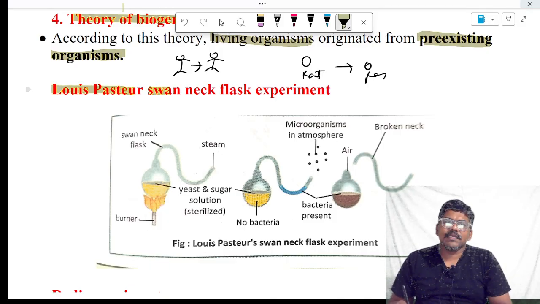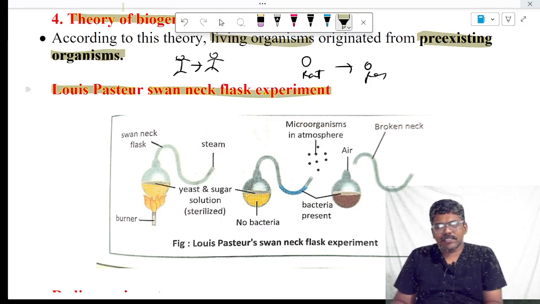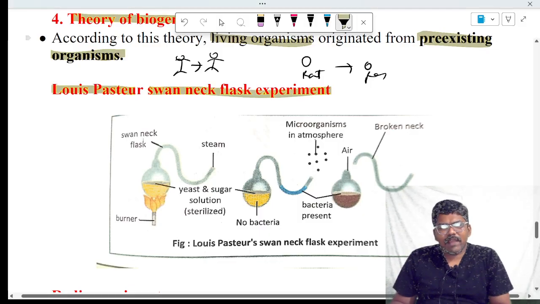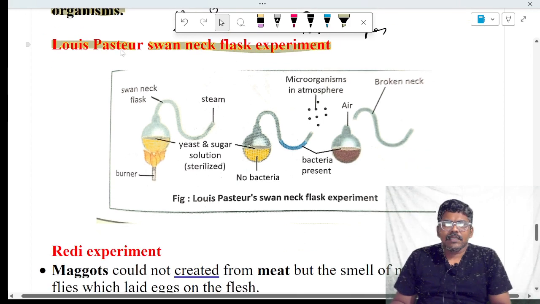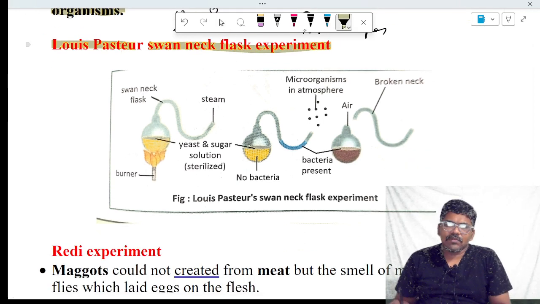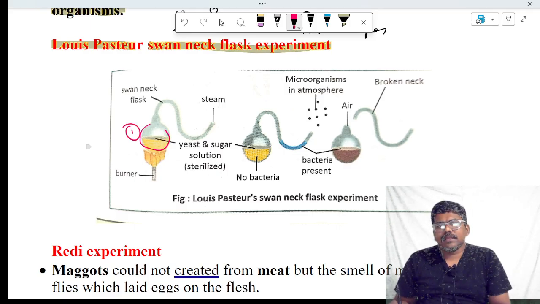Louis Pasteur did one experiment. It gives support to biogenesis. The name of the experiment is the swan neck flask experiment. In the swan neck flask experiment, he has taken two flasks. This is one flask, and here is another flask. In both flasks, he has taken yeast and sugar solution.